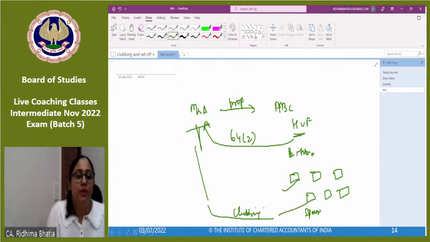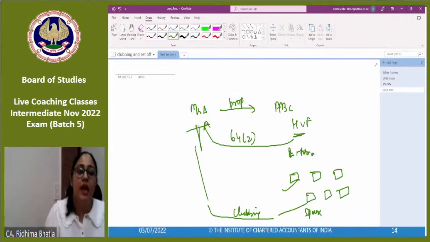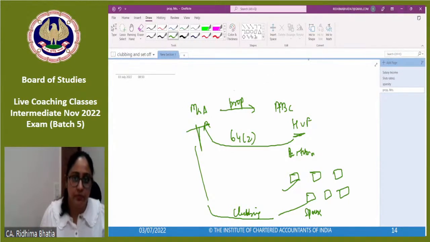Through clubbing provisions, whatever the spouse is earning from the partition of the property which was transferred by the individual to HUF without consideration, if that property is partitioned, then the income from what the spouse receives would be taxed through clubbing in the hands of Mr. A.